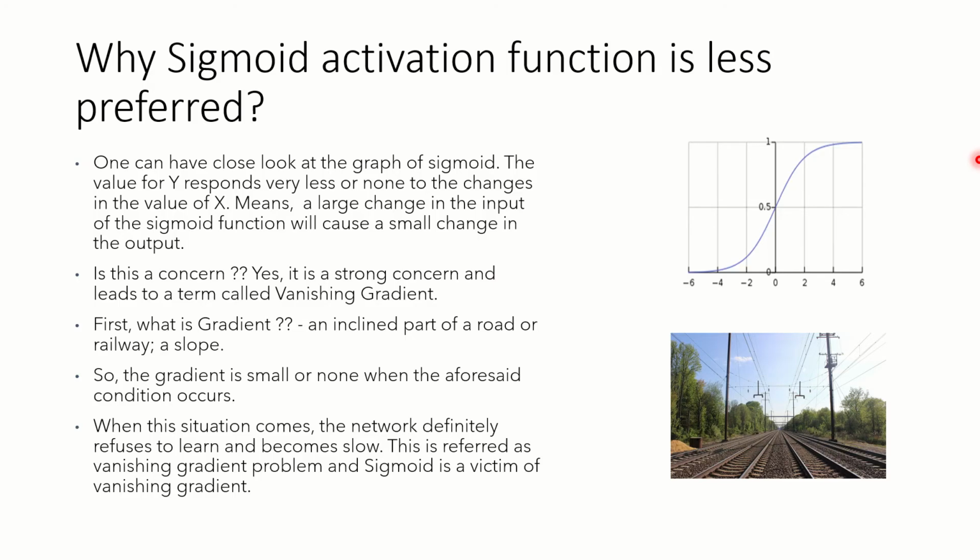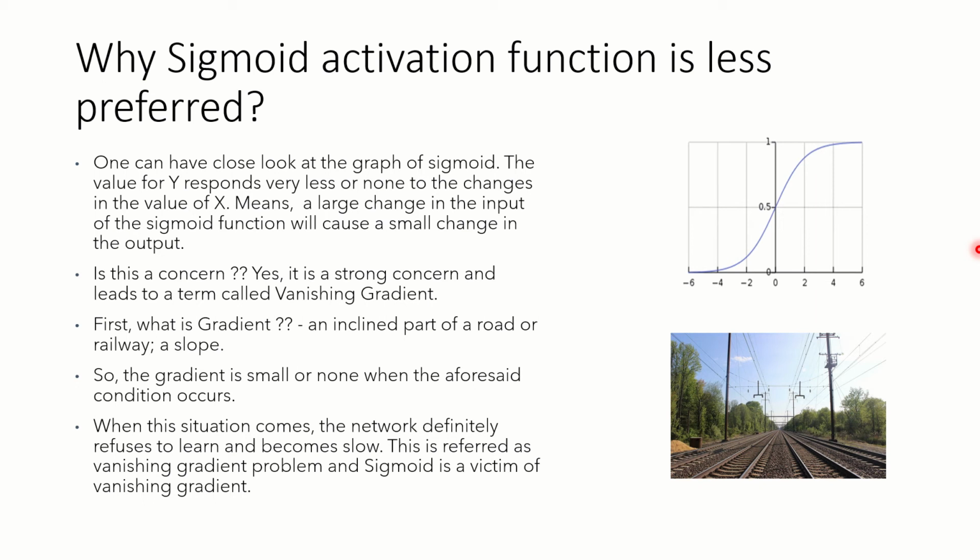Why is the sigmoid activation function less preferred over other activation functions? Please have a close look at the graph. The graph presented here is going to stand as support for us. The value for y responds very little or not at all to changes in the value for x. A very large change in the input of the sigmoid function will cause a very minimal change in the output. This is a strong concern and leads to something called vanishing gradient.